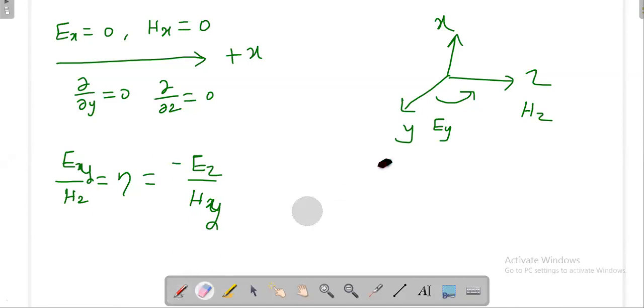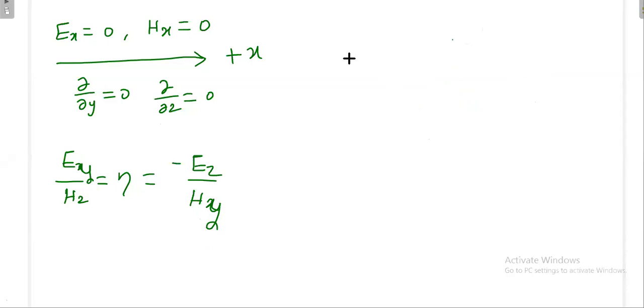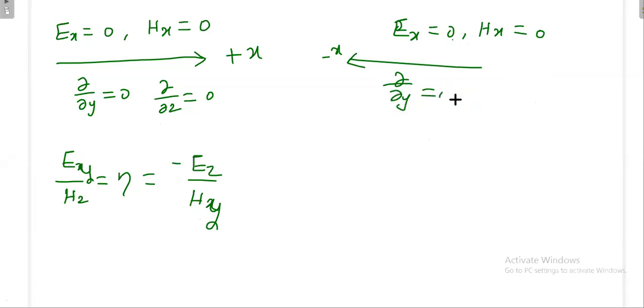Yes, right sir. Similarly, if you try to go in the negative x direction, say something like this, minus x, then Ex is 0, Hx is 0, and dou by dou y is 0, and dou by dou z is 0.